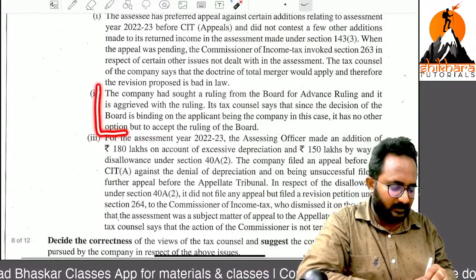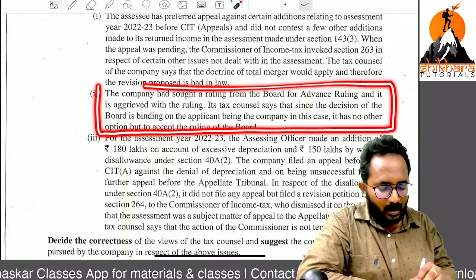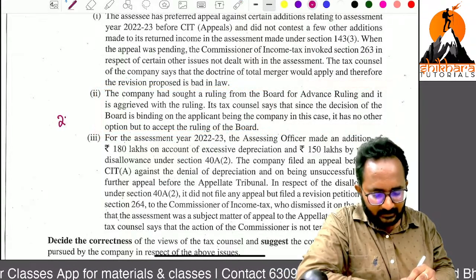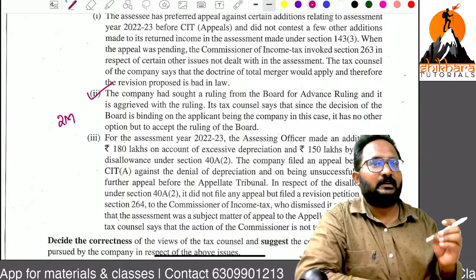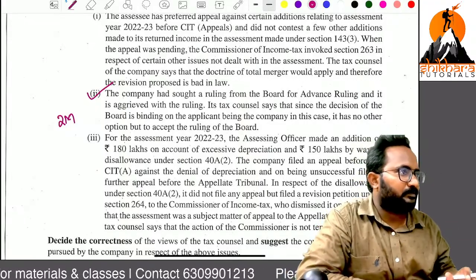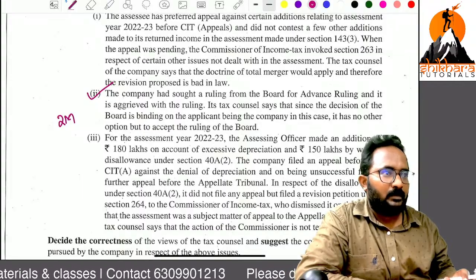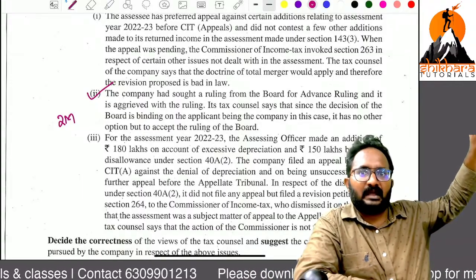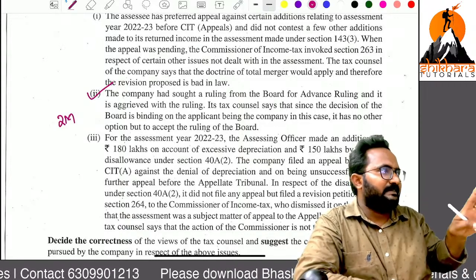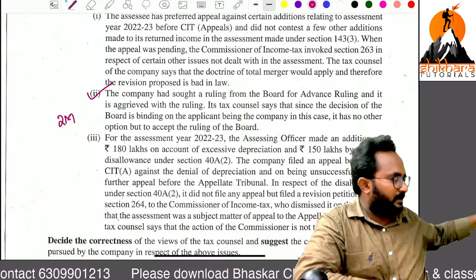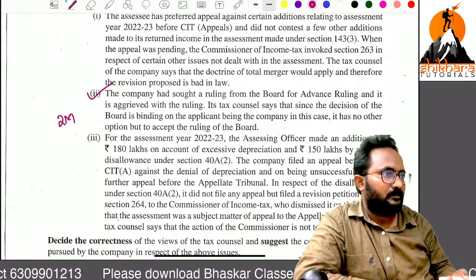Expected weightage for these, on an average, how many marks? 2 marks. They have given a direct question from advance ruling. You don't have any energy to read that question paper properly. CA final advance ruling has a lot of provisions. In CMA final we have just 3 pages of content. With those 3 pages you can score 2 marks.